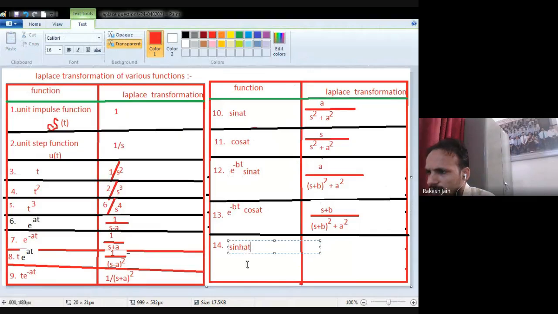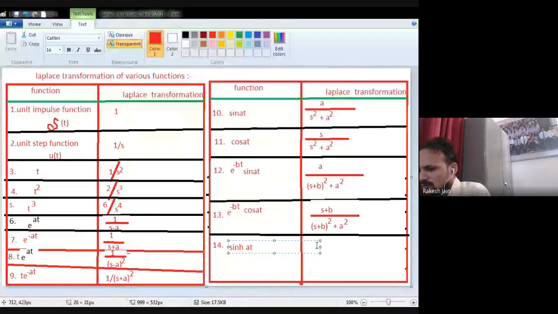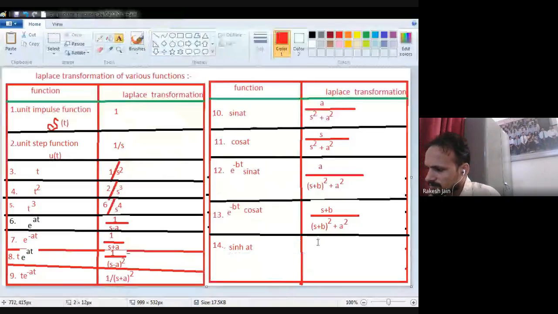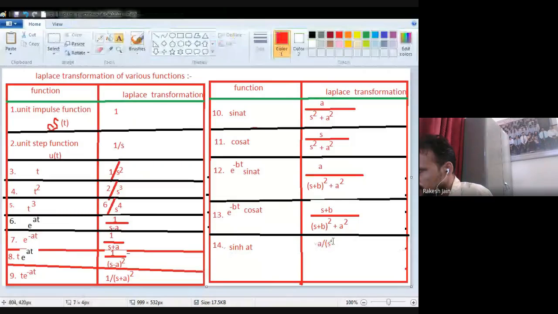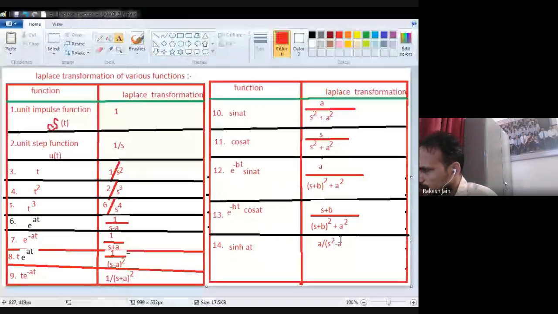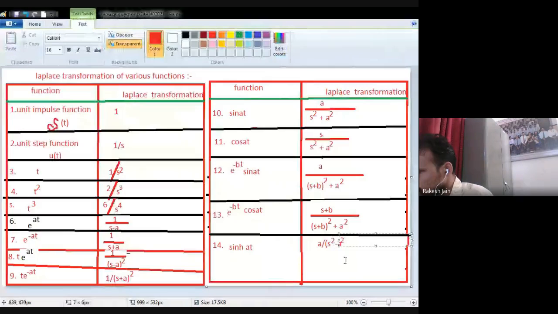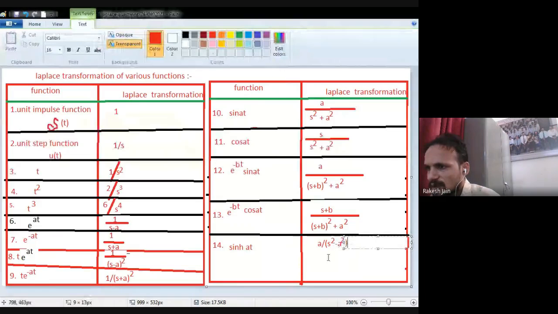If you have a hyperbolic sine at, then it will be a divided by s square minus a square. So, a divided by s square minus a square. Yes. So this will be the function of sine hyperbolic.